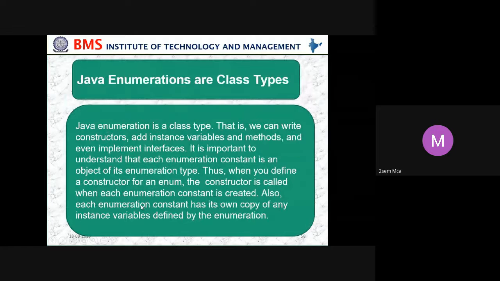And enumerations are class types. So the Java enumeration is a class type. That is, we can write constructors, add instance variables and methods, and even implement interfaces. It is important to understand that each enumeration constant is an object of its enumeration type. Thus, when you define a constructor for an enum, the constructor is called when each enumeration constant is created. Also, each enumeration constant has its own copy of any instance variable defined by the enumeration.